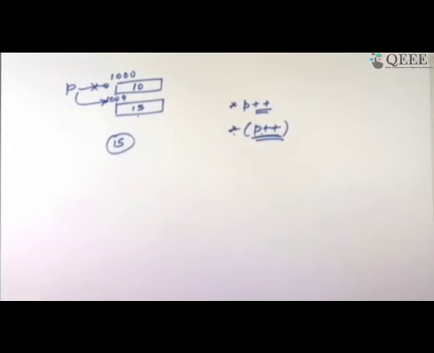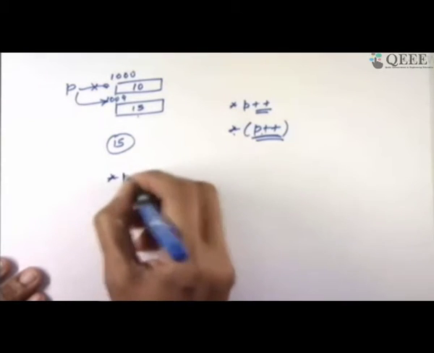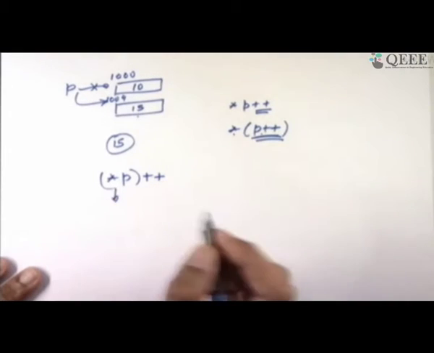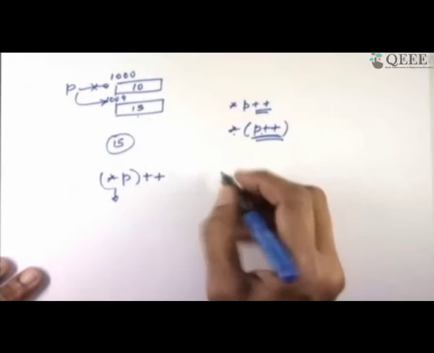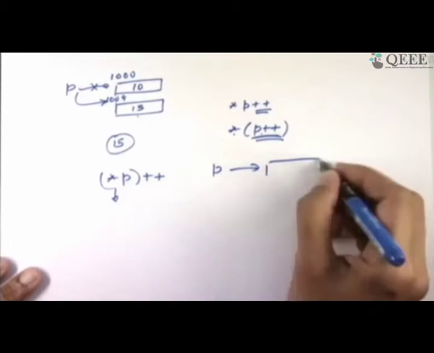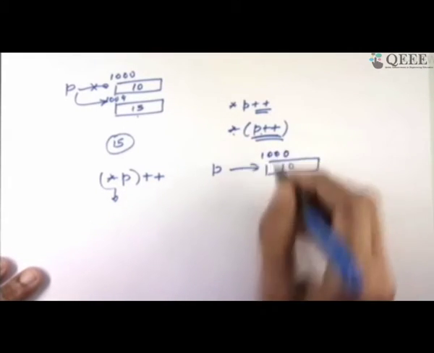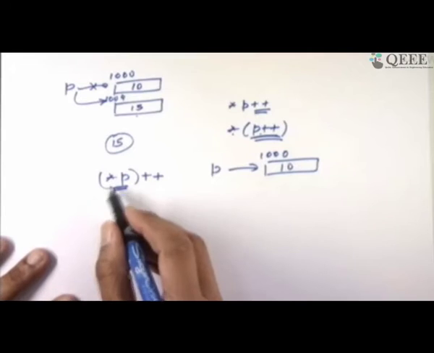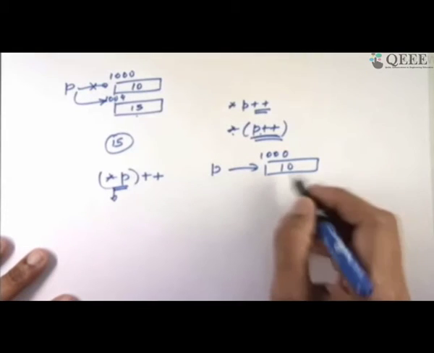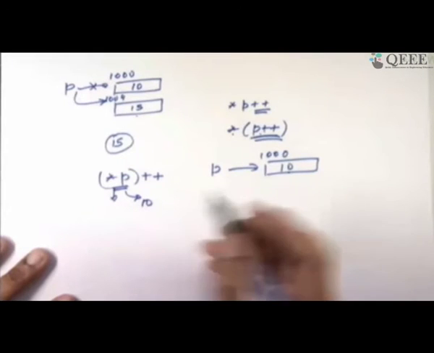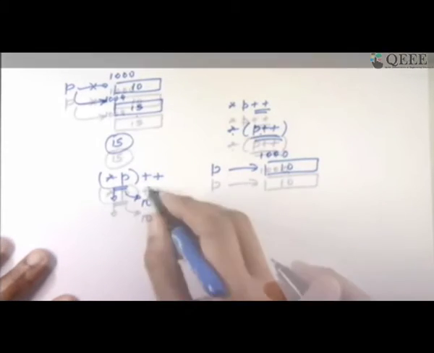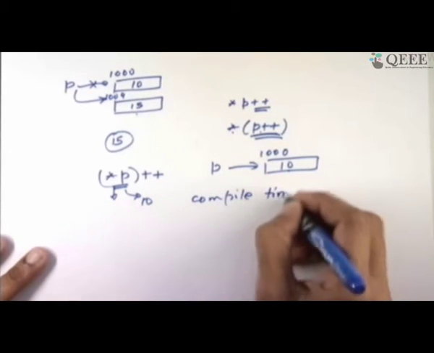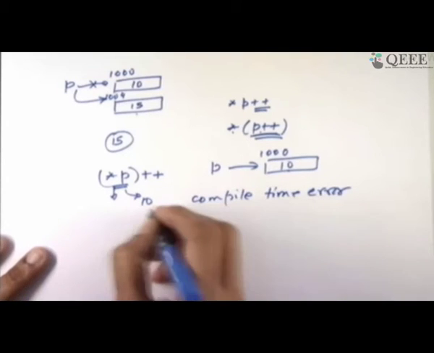If the reverse was true, what would have happened? I would have interpreted it like star p plus plus, if star was higher precedence operator. In which case I'll take this p, I'll redraw the picture. This is my value 10, this is the address 1000. I will not do p plus plus. So when you do star p, higher precedence operator, dereferencing is more important if the language says, then I get the value 10 out of this. Now when I get the value 10, what is 10 plus plus? This will be a compile time error. Figure out why. A constant cannot be incremented. So the system will throw you out.